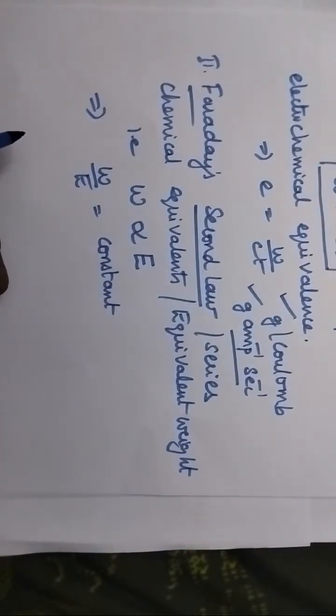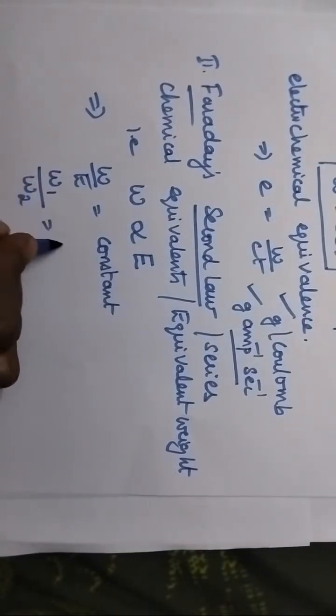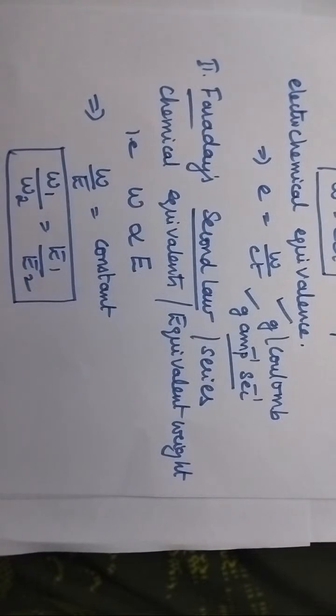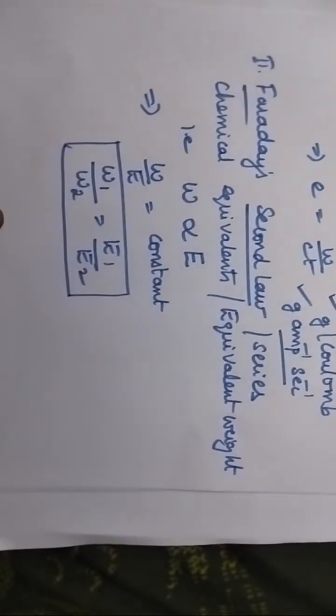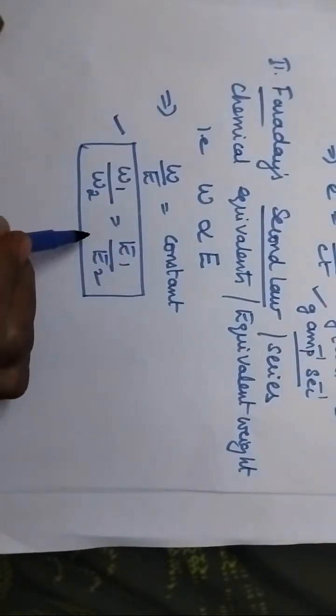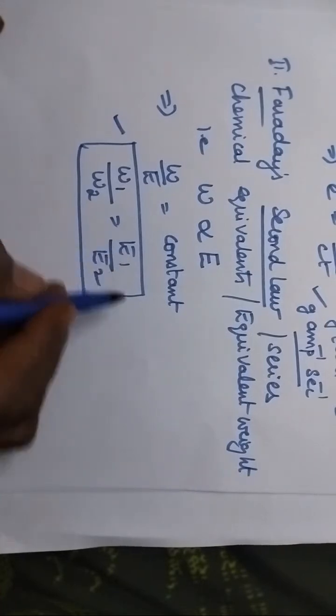So mathematically the second law can be expressed as W1 by W2 is equal to E1 by E2. It is the mathematical expression for Faraday's second law. So here we can also discuss the formulas that are highly useful for doing problems. W1 by W2 is equal to E1 by E2 is Faraday's second law.